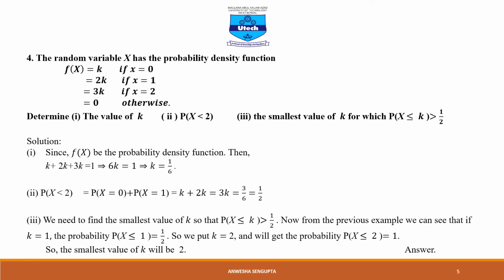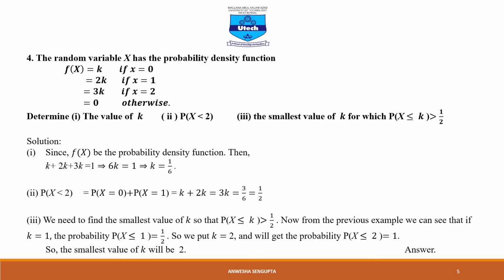The next problem, which is different from the other three problems. So let us start the problem. The random variable x has a probability density function fx equal to k when x equal to 0, equal to 2k when x equal to 1, equal to 3k when x equal to 2, and 0 otherwise. So determine the value for k.